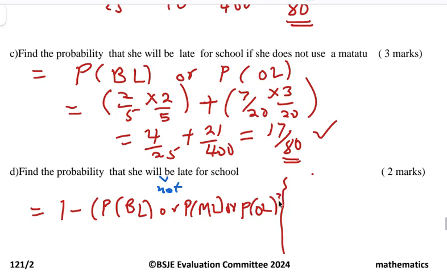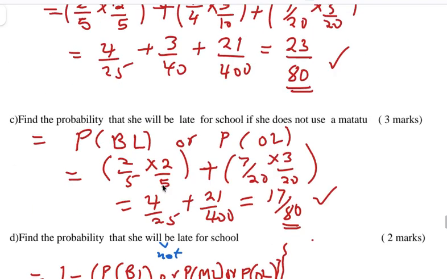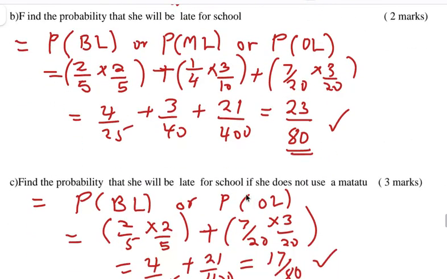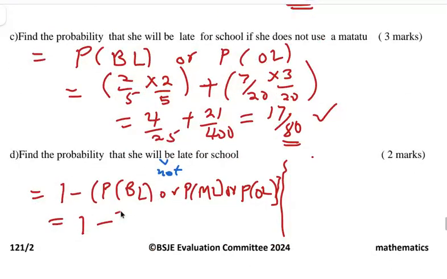It will give you 1 minus the answer we got above, which is 23 out of 80. So 1 minus 23 out of 80 should give you 57 out of 80.